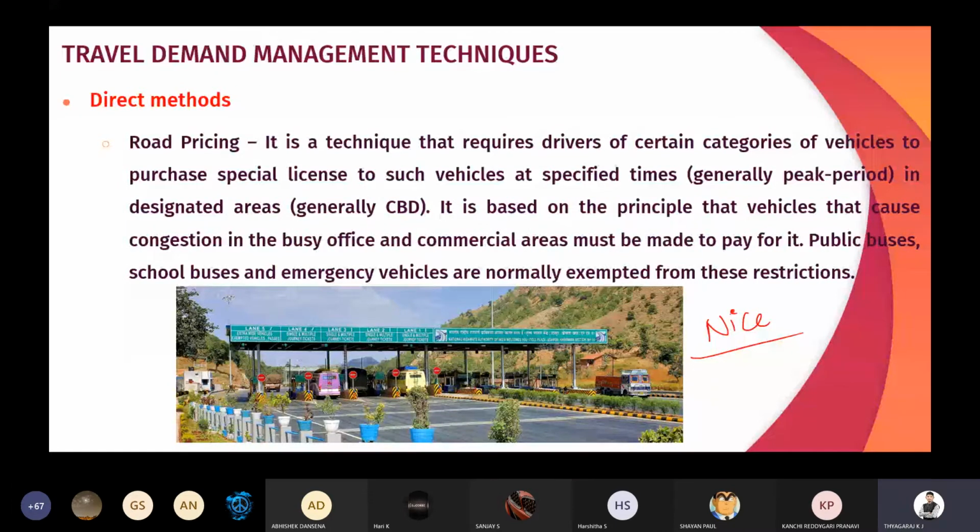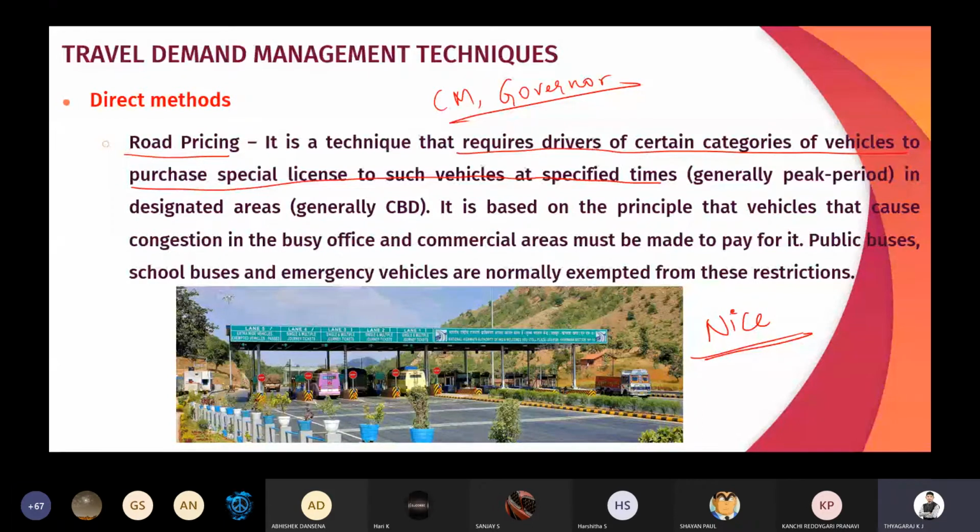But in the nice road, you have to pay at the earlier stages and you are going to move. And road pricing, okay, that comes under this nice road. That is the best example for road pricing. It is a technique that requires drivers of certain categories of vehicle to purchase special license. Okay, so some vehicles will be there, they will be having some special license. For example, chief minister car or governor's car, they will be having some special license.